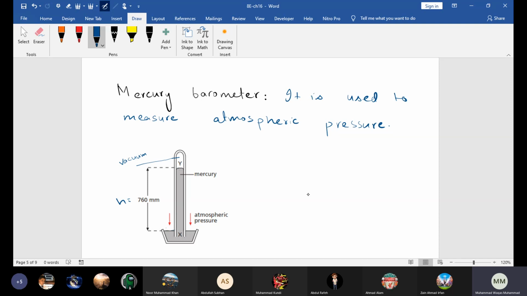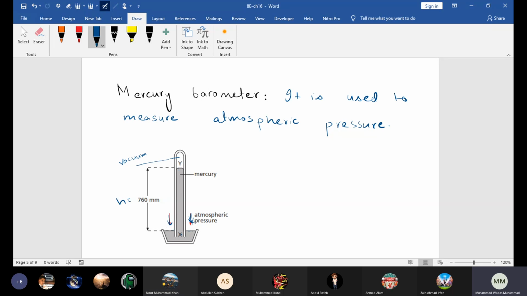Now what is the idea, beta? Basically, on this reservoir, what is pushing? Atmospheric pressure is pushing down. So the atmospheric pressure pushes down on the mercury, which pushes the mercury up into the tube. So what actually happens, beta, is that the atmospheric pressure supports a column of the mercury in the tube. Getting my point or not? The atmospheric pressure supports a column of mercury in the tube. Is that clear?